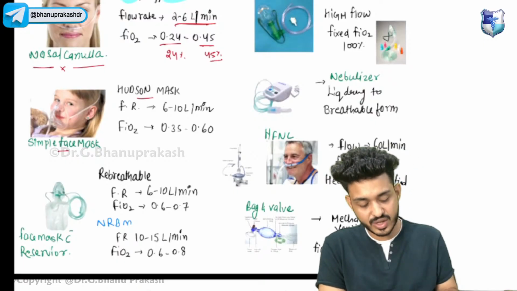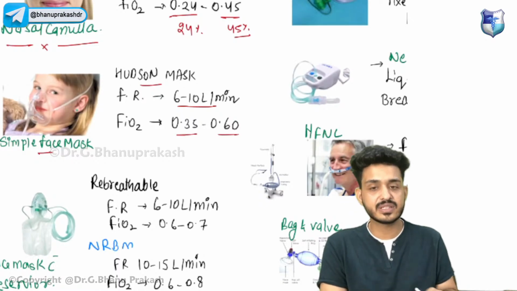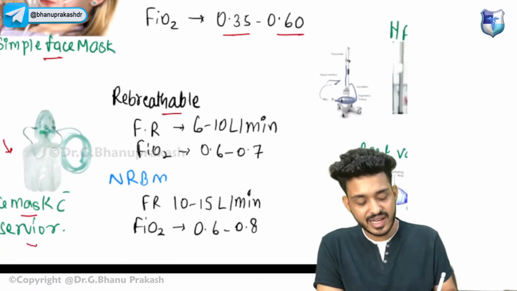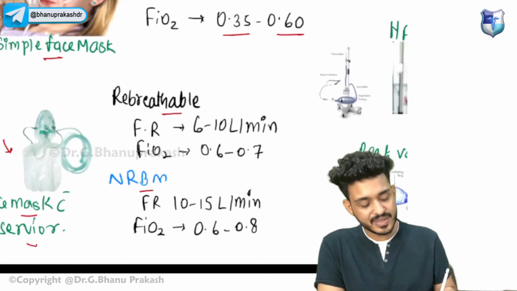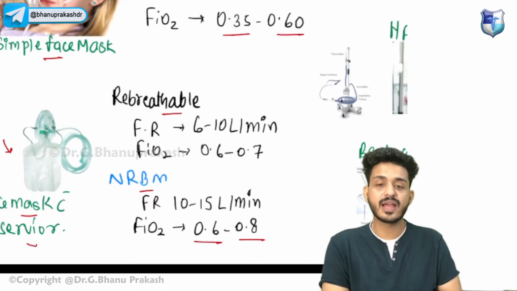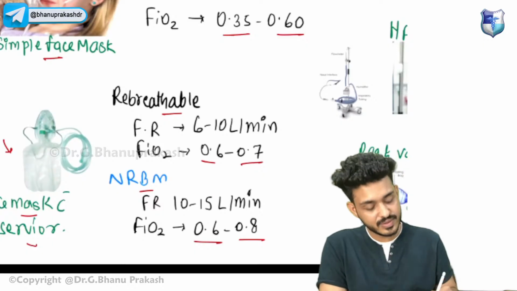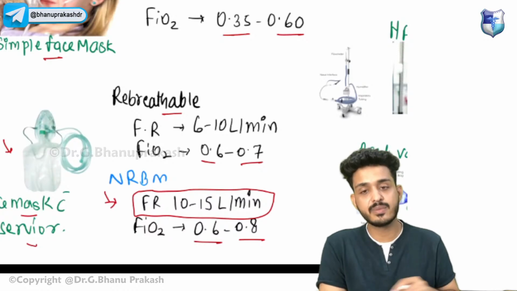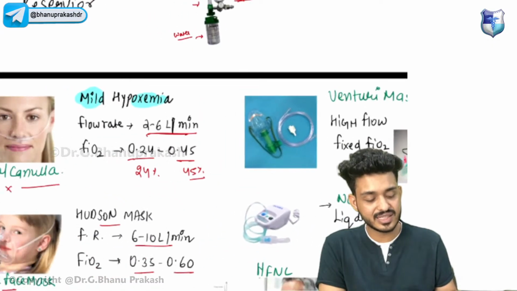Second is your simple face mask, or Hudson mask. What is the flow rate? Again 6 to 10 liters, and FiO2 will be 35 to 60%. You can remember this. Next is the face mask with reservoir. This was the image they asked you in the last examination. We have two types of these masks: rebreathable and non-rebreathable. Non-rebreathable gives 60 to 80% FiO2, and rebreathable gives 60 to 70% FiO2. But the difference is the flow rate, which is higher for the non-rebreathable mask. These are the low flow devices.